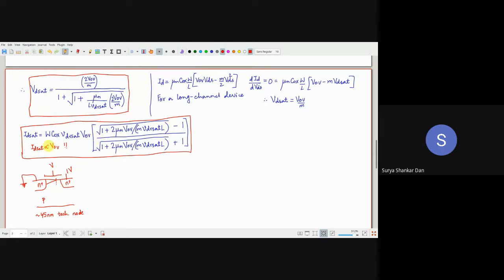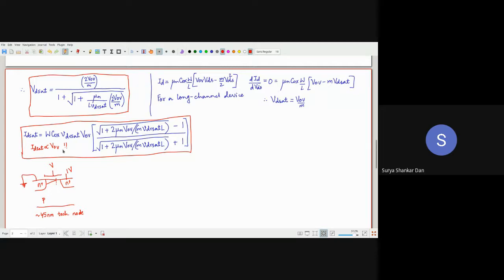this VOV is essentially, I mean, in our long channel device, we had seen that it was proportional to VOV square. Okay. Here it is just VOV. So what do we realize is that if we are trying to use submicron technology, nanoscale technology, then IDSAT will essentially become proportional to VOV.